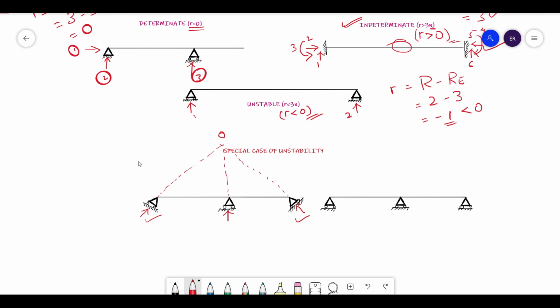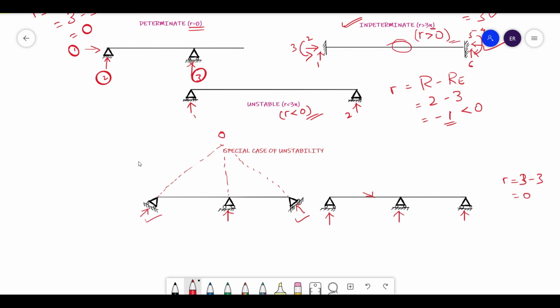Whereas there is another case, that is the three roller case. Here Ry, Ry and Ry. There are three unknowns and three equilibrium equations. So small r equals 3 minus 3, that equals 0. This must be a determinate structure, but no, it is not like that. If you apply a small force on this beam, what happens? It will tend to move. So any structure which is not intact in its position is called an unstable structure. So here, all the reaction forces are parallel to each other, then such a structure is also called an unstable structure.